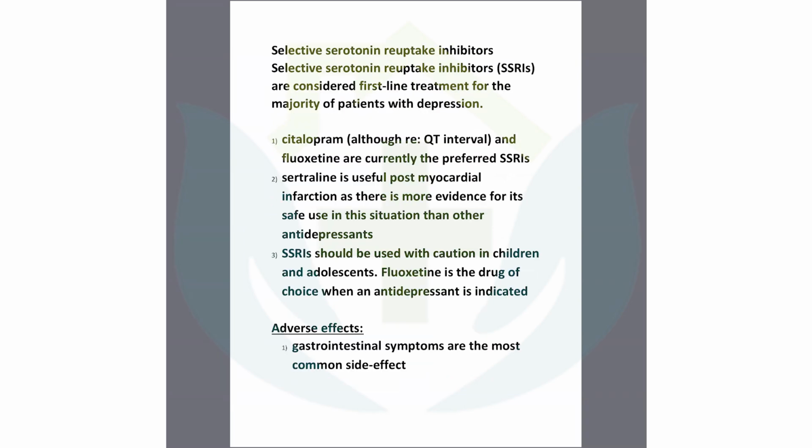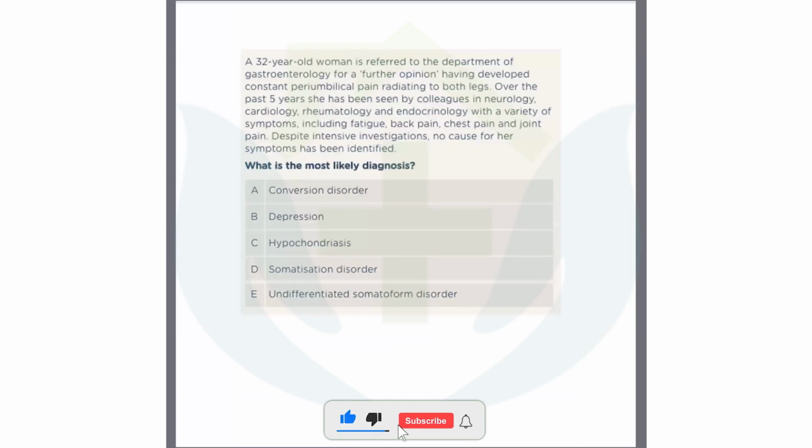I'm just sharing the question. Okay, one of you can read it clearly. A 32-year-old woman is referred to the Department of Gastroenterology for a further opinion, having developed constant periumbilical pain radiating to both legs.